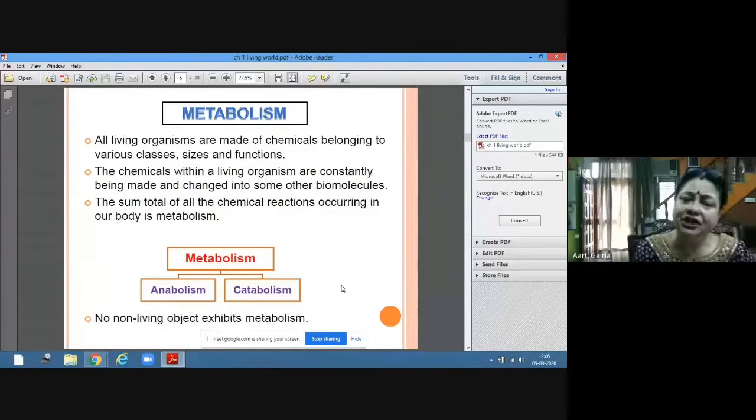So there can be synthesis, there can be breaking down. It is a continuous process, and the sum total of all the biochemical reactions which are taking place in our body is called metabolism. And metabolism is a characteristic which is unique to living organisms only. In no non-living object will you find metabolism. So metabolism is present only in living beings.